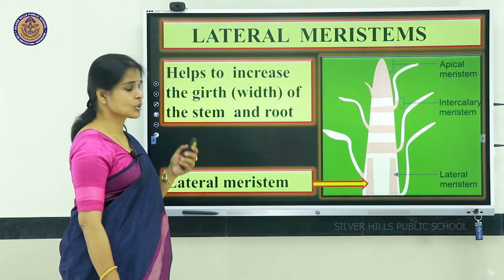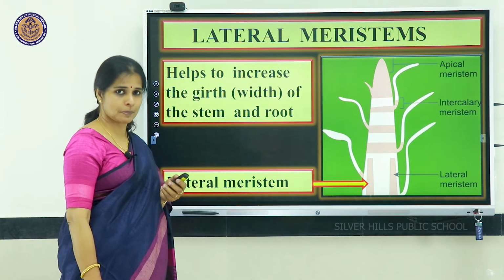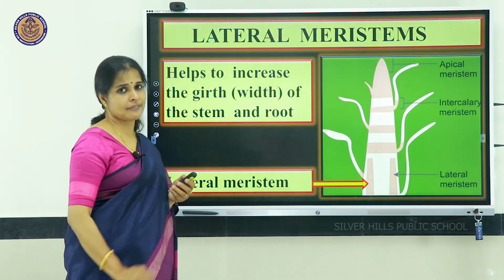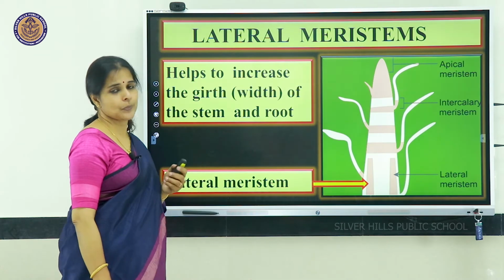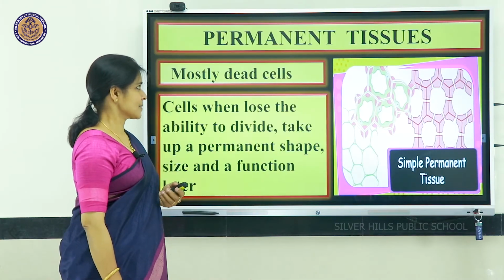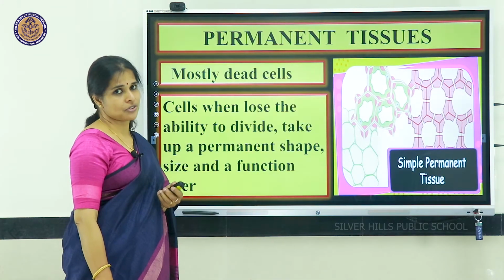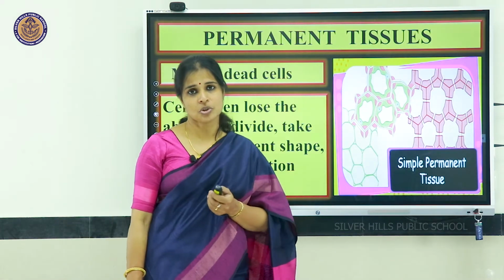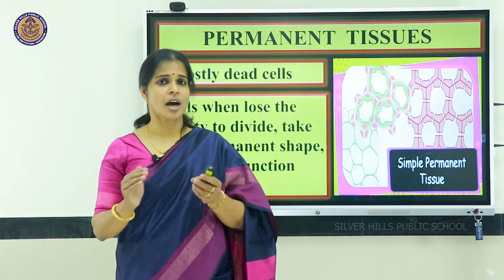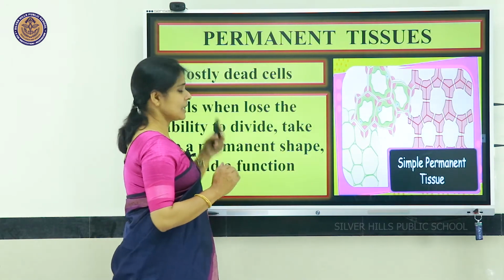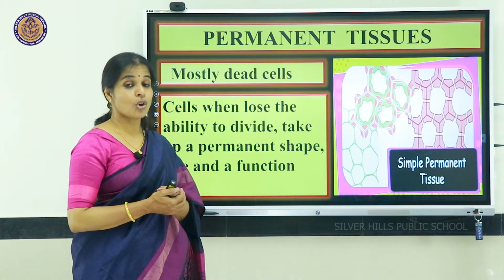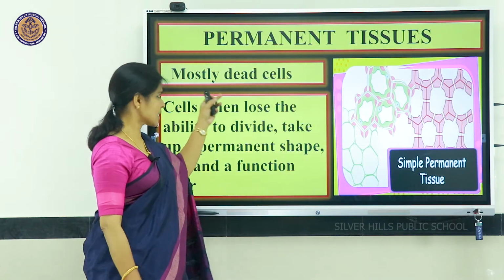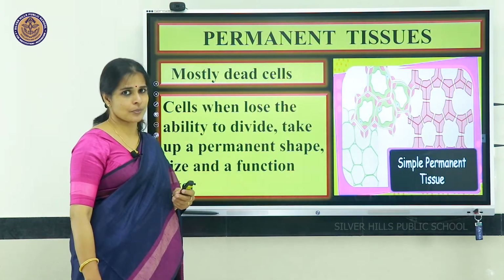Thus, the first group of tissues for the plants, meristematic tissue, has been completed. Next is the other type of tissues. Not only meristematic tissue, there are many types of tissues present in plants. They all are grouped into permanent tissues. What are permanent tissues? Mainly or mostly, the permanent tissues are dead cells.